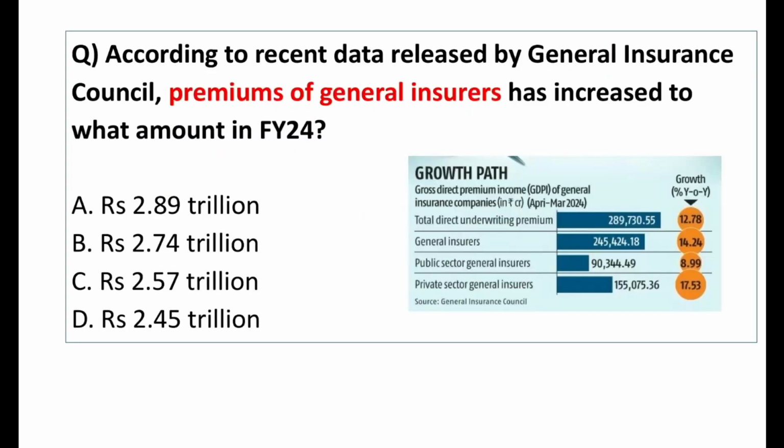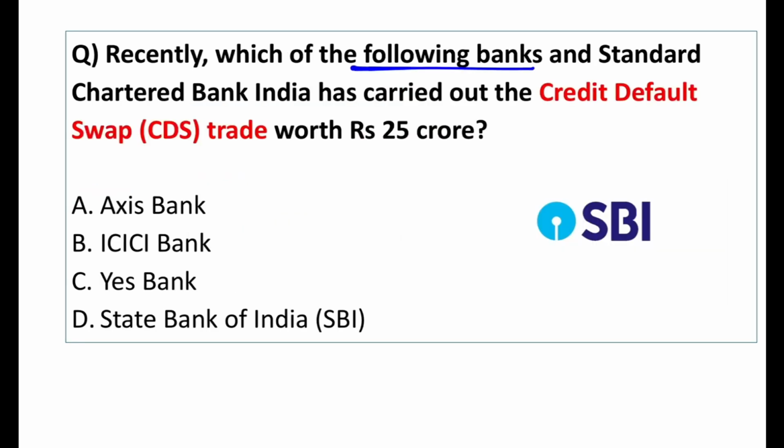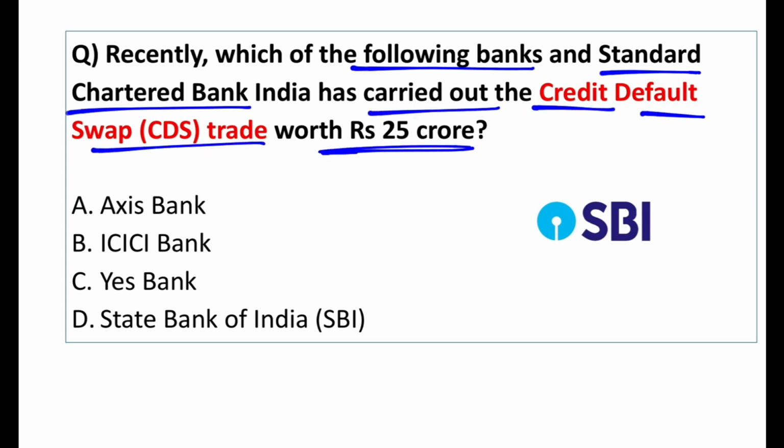Moving on. So what is the answer of this question? The answer is 2.89 trillion, because they are asking about general insurers. Which of the following banks, along with Standard Chartered Bank India, has carried out the credit default swap trade worth 25 crore? Nice question, but also a question that needs to be explained. The answer is State Bank of India.